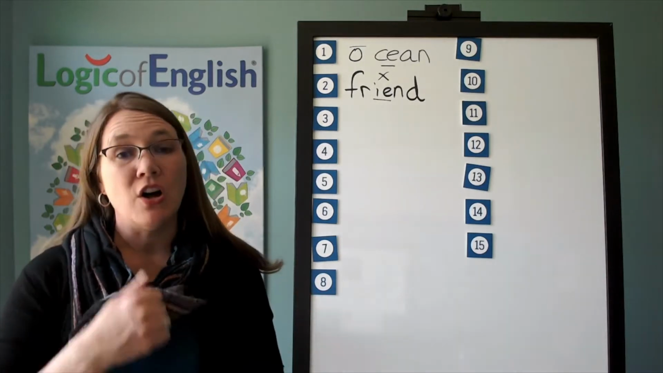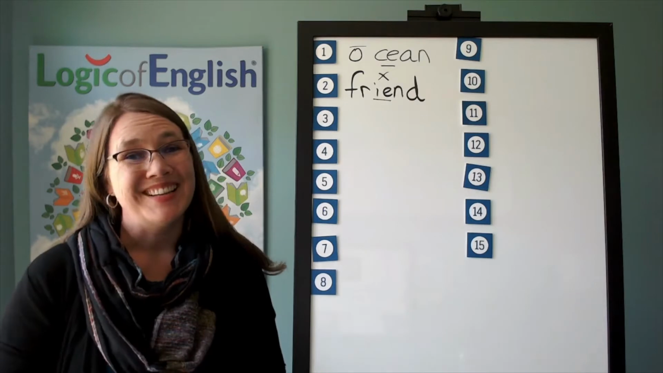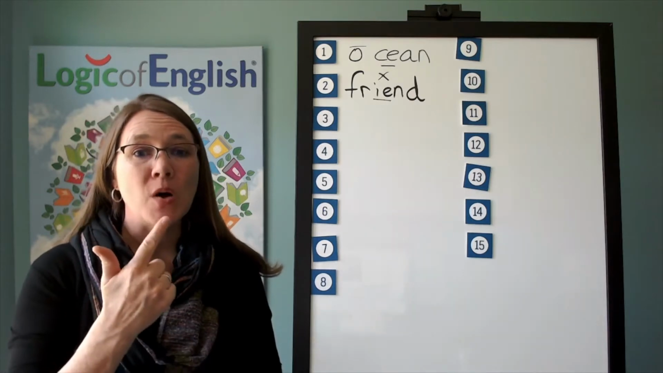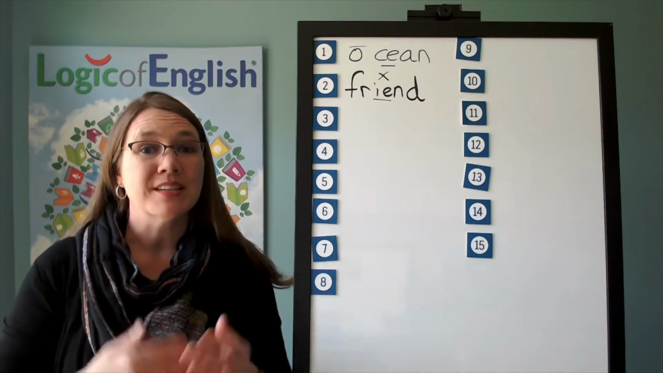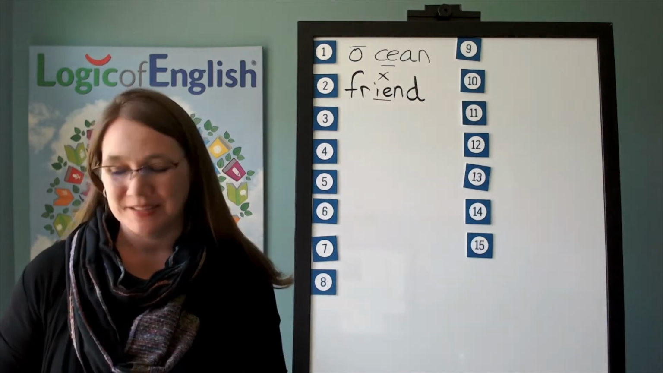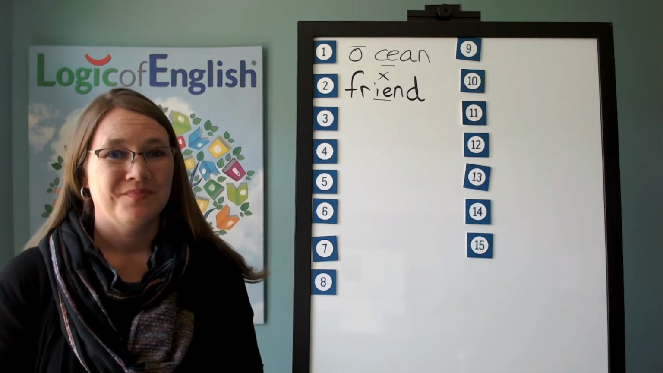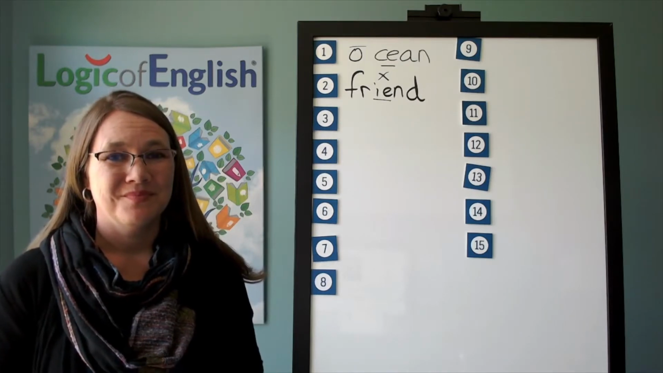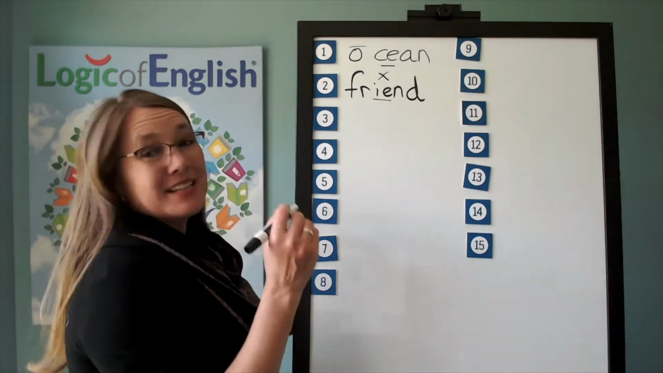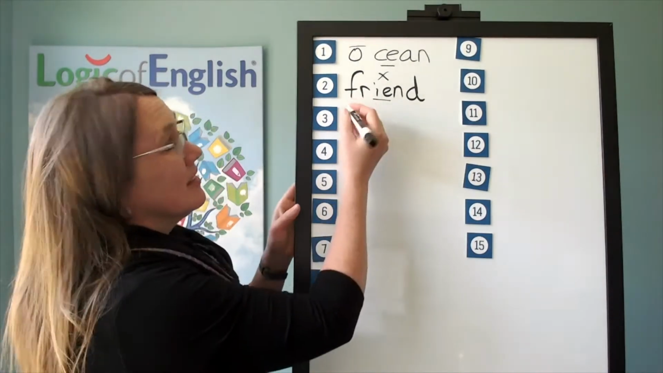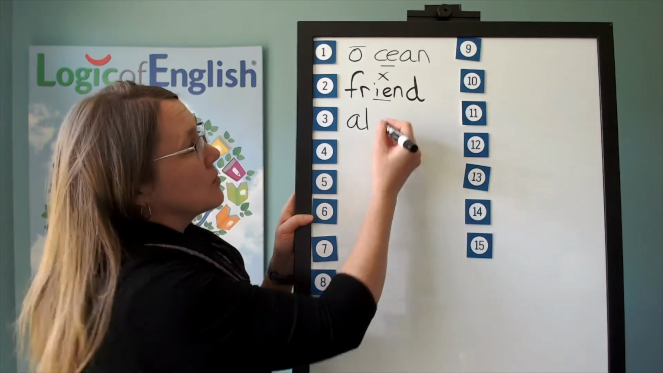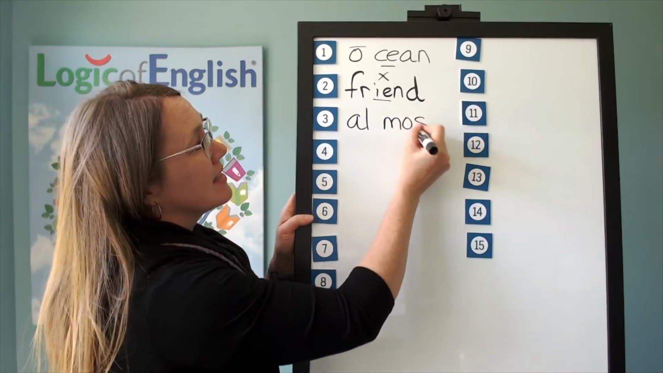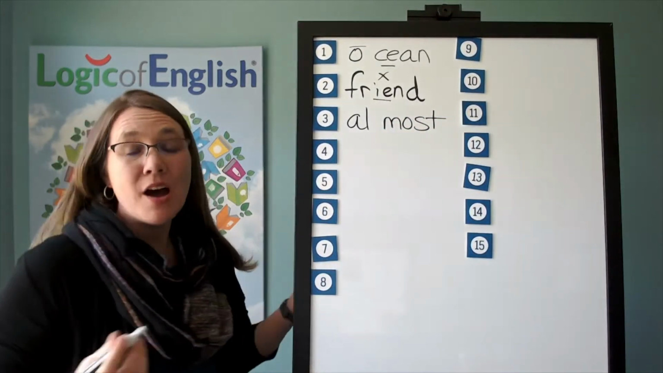The first syllable is all. Ah, ul. The second syllable is most. M-o-s-t. Go ahead and write all-most, sounding it out as you write it. Excellent. Now help me write it. Sound it out loud so I can hear. The first syllable is all. The second syllable is most. M-o-s-t. All right. How will we mark it?